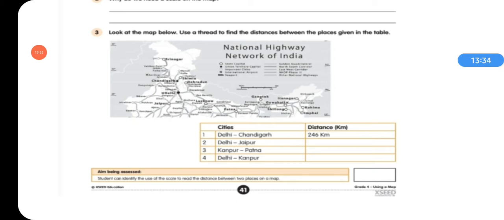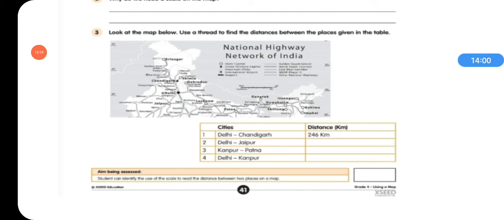Okay. Now what do you see? Is the distance between New Delhi and Jaipur as much as the distance between the marks on the thread? Is the distance 500 kilometer? How much is it? Equal, double or half? Equal means 500 kilometer, double means 1000 kilometer and half means 250 kilometer.